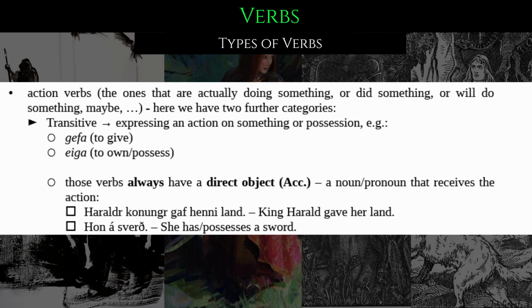And those verbs always have a direct object, which is an accusative, by the way, a noun or pronoun that receives the action. For example, Haraldr konungr gaf henni land. King Harald gave her land. Or hon á sverð. She has or possesses a sword.